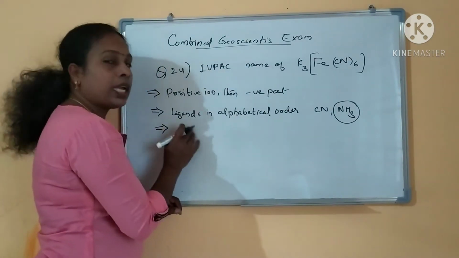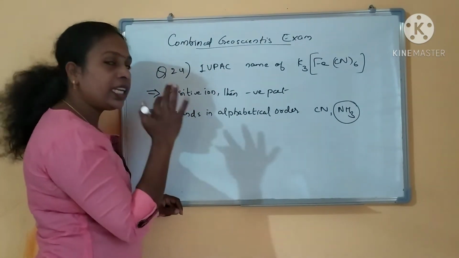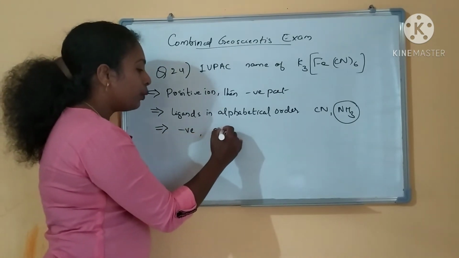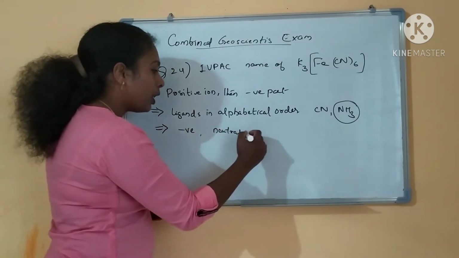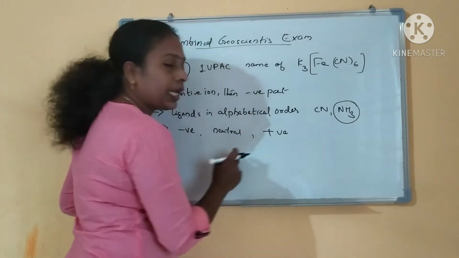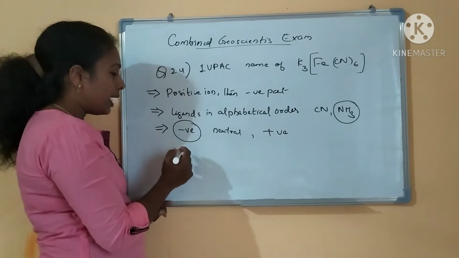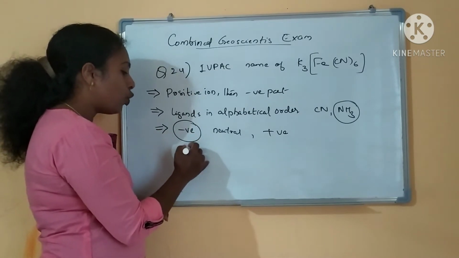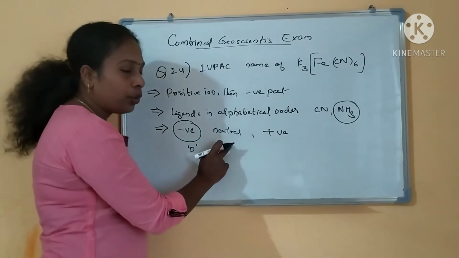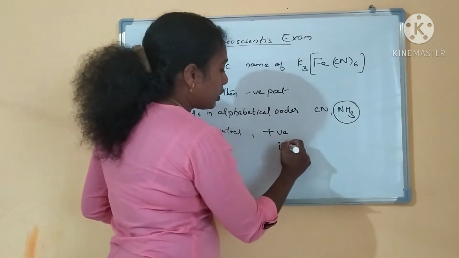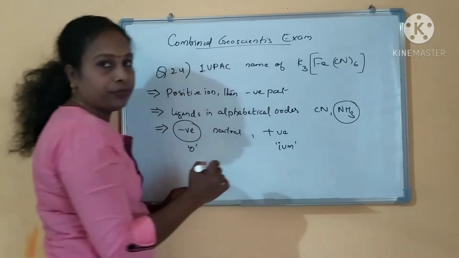Third one is about the nature of the ligand. 3 types of ligands you have: negative ligands, neutral ones, and positive. Like 3 categories of ligands are there. While naming the negative ligands, you have to end in O. Neutral ligands do not have a special ending. Positive ligands should end in IUM.